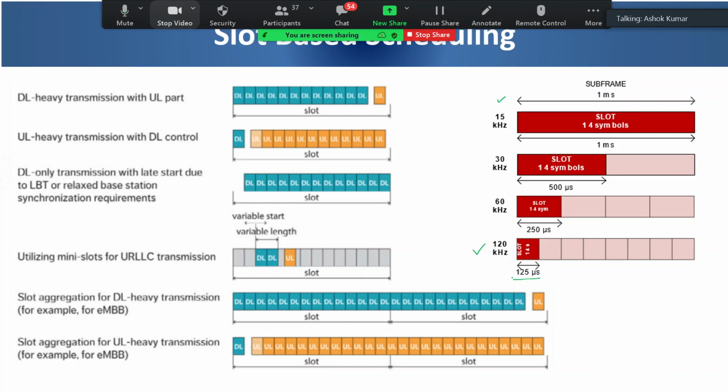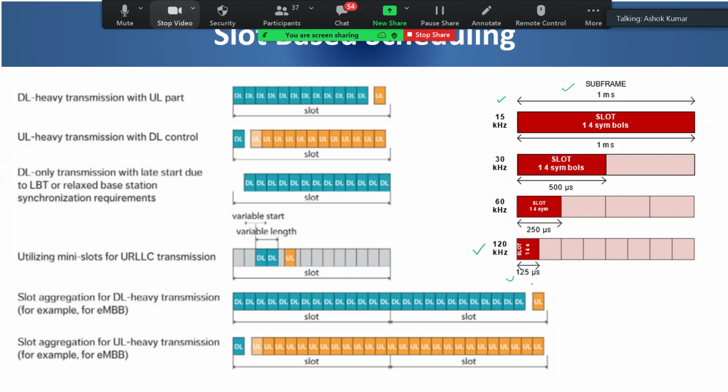If I am using 15 kilohertz subcarrier spacing, maximum wait time will be 1 millisecond. But if I am using 120 kilohertz subcarrier spacing, maximum wait time possible is 125 microseconds or 0.125 millisecond.